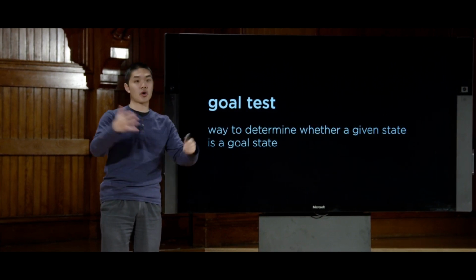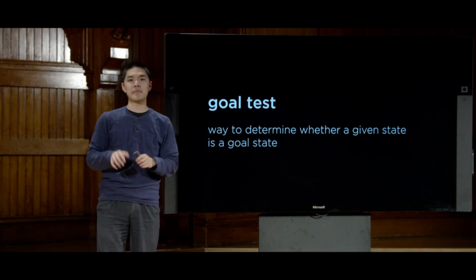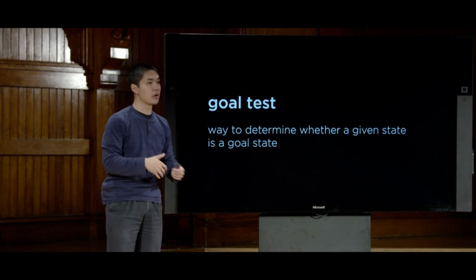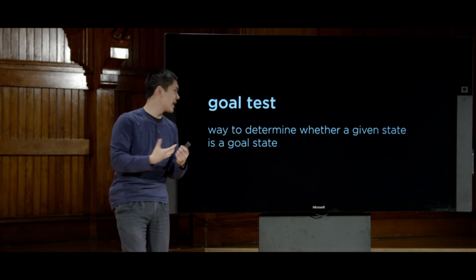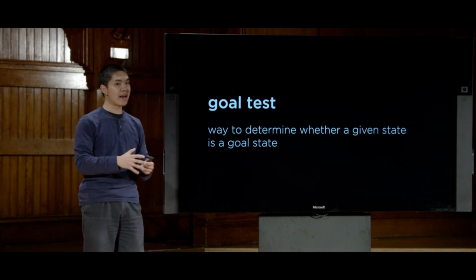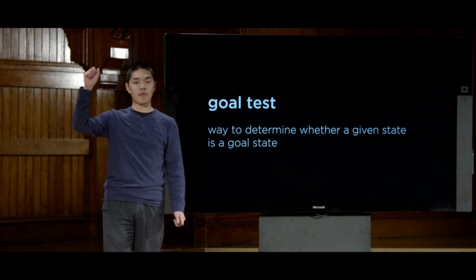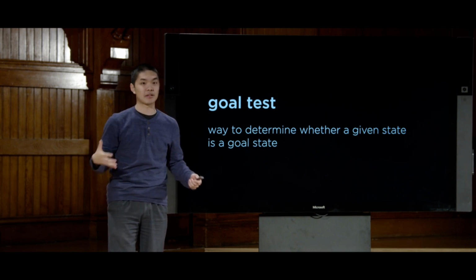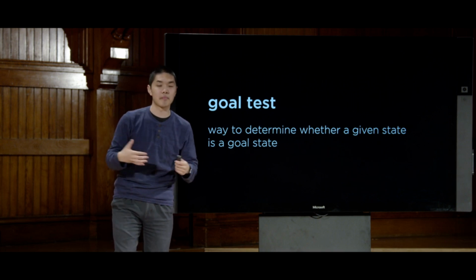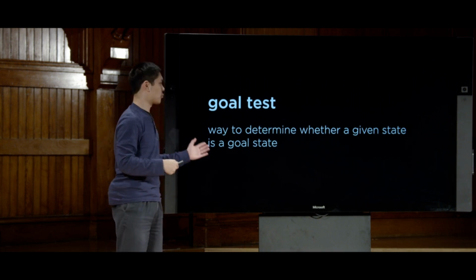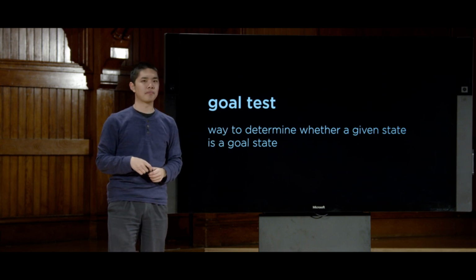In the case of something like driving directions, it might be pretty easy. If you're in a state that corresponds to whatever the user typed in as their intended destination, well, then you know you're in a goal state. In the 15 puzzle, it might be checking the numbers to make sure they're all in ascending order. But the AI needs some way to encode whether or not any state they happen to be in is a goal. And some problems might have one goal, like a maze where you have one initial position and one ending position, and that's the goal. In other more complex problems, you might imagine that there are multiple possible goals, that there are multiple ways to solve a problem, and we might not care which one the computer finds, as long as it does find a particular goal.